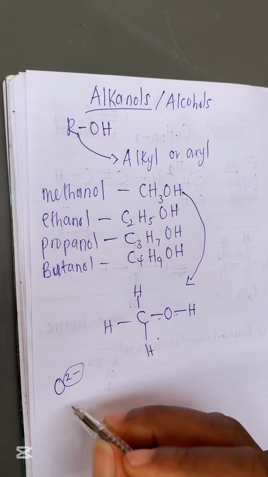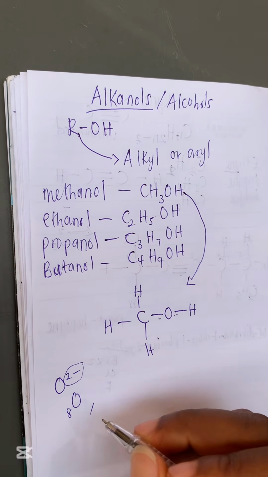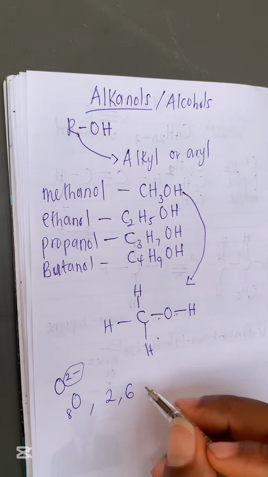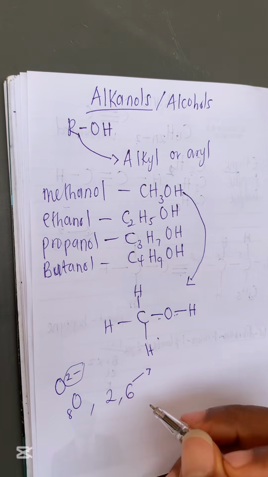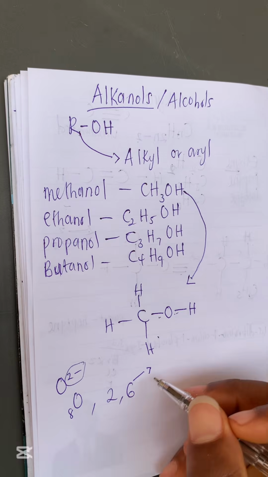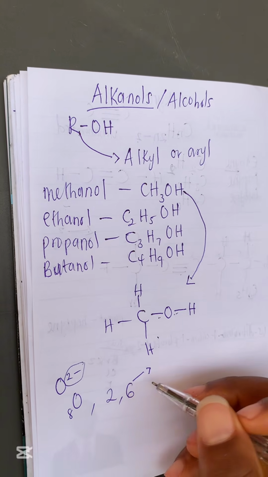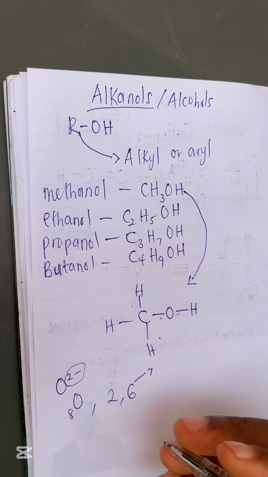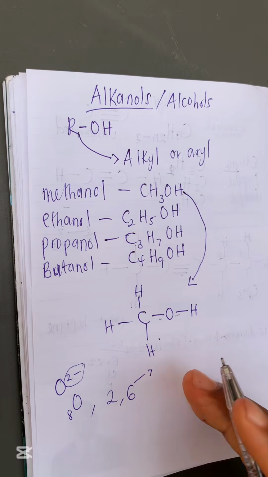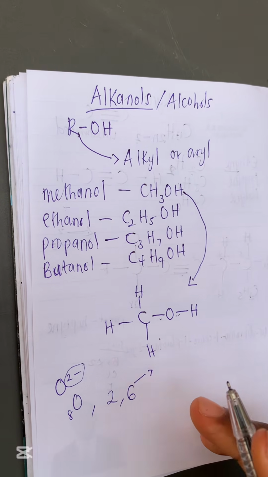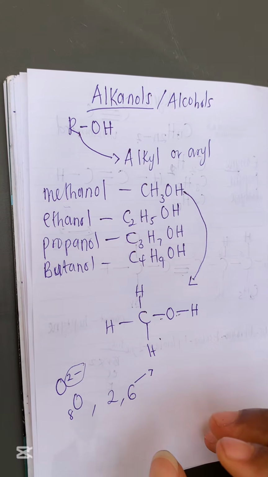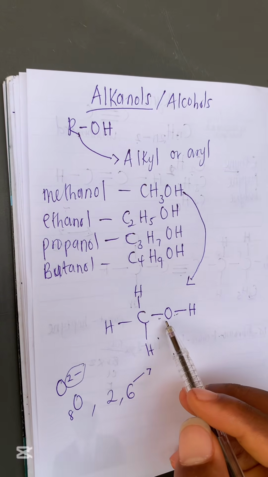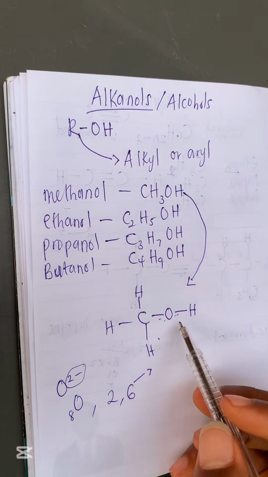The atomic number of oxygen is 8. In the first shell of oxygen, it will have 2 electrons, and in the second shell, it will have 6 electrons. The maximum number of electrons that can be in the second shell is what? 8, correct. So how many electrons does it need more to complete the octet? 2 more. So it can collect that 2 more from another atom, or mostly in organic compounds, it's usually bonded covalently. It shares it with another atom. So it just takes 2 bonds to share, and that is why oxygen takes 2 bonds. So this is the structure of methanol.